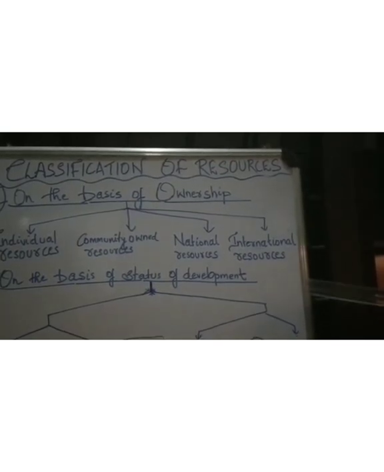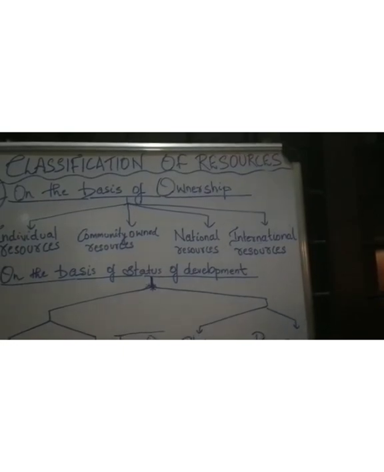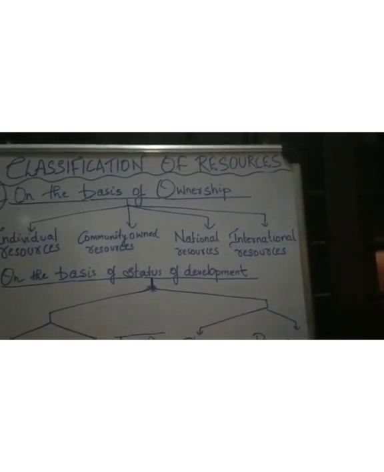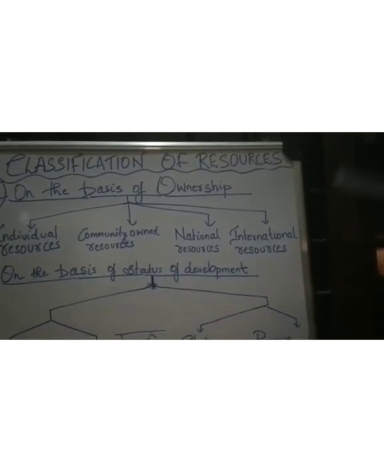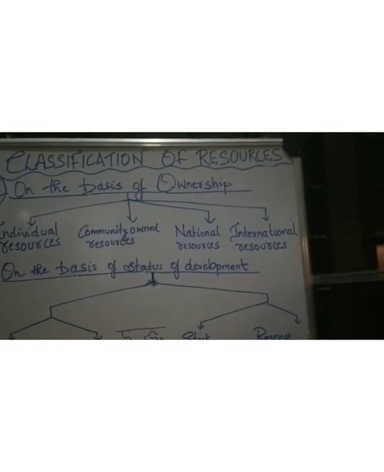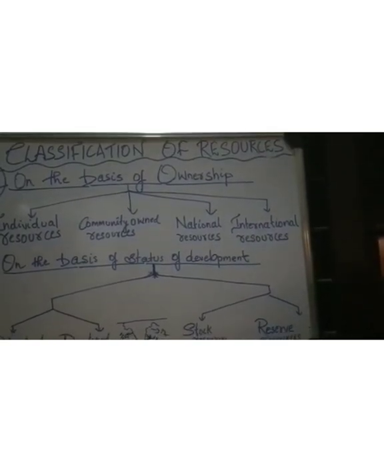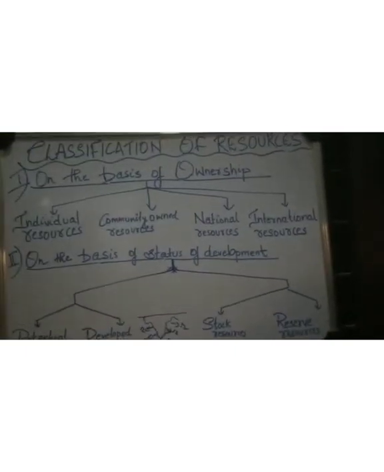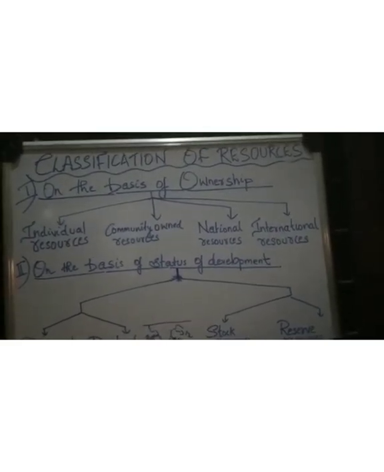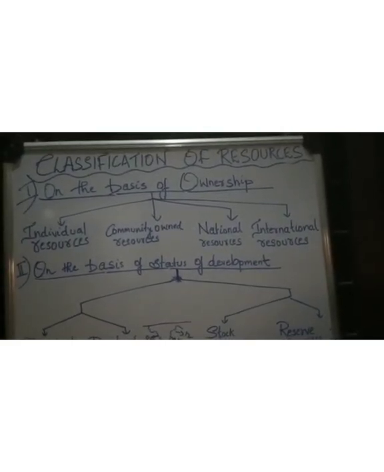So that is a speciality of international resources. A single nation can make use of that resource only by getting the permission of that international institution. Again, I am repeating, the oceanic resources lying beyond 200 nautical miles can be used by any nation by getting the permission of international institutions. That is why it is known as international resources.